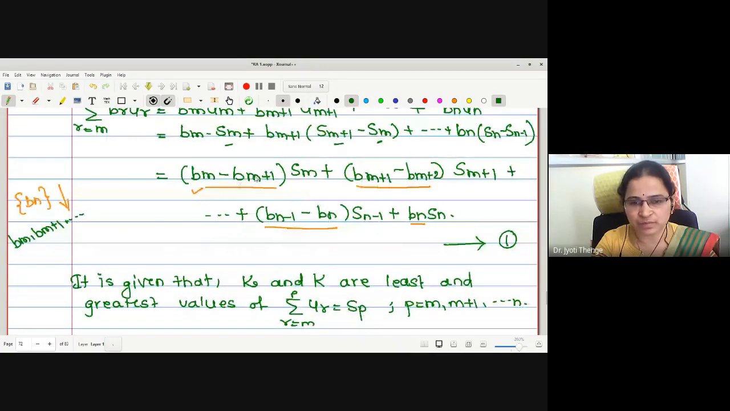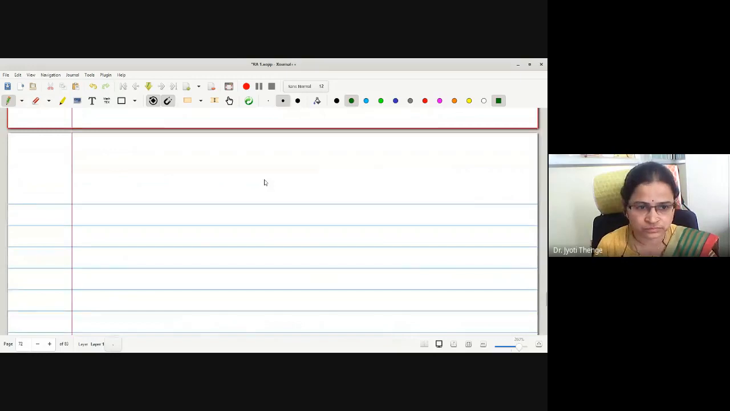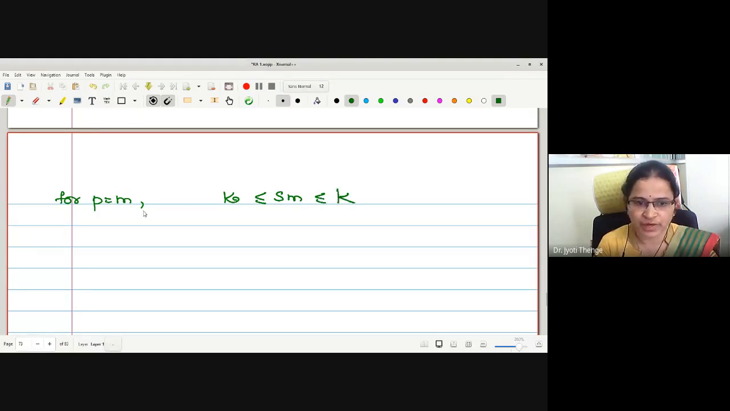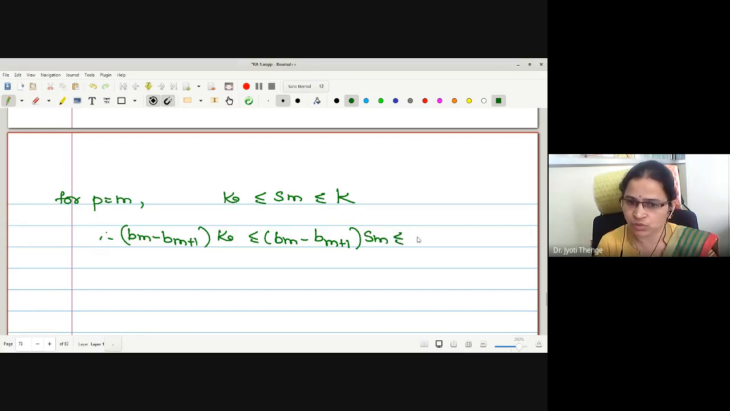We will select this as my multiplier, right? For p equals m, what is the inequality? Small k less than or equal to s_m less than or equal to capital K, which gives us in turn (b_m minus b_{m+1}) into small k less than or equal to (b_m minus b_{m+1}) into s_m less than or equal to (b_m minus b_{m+1}) into capital K.